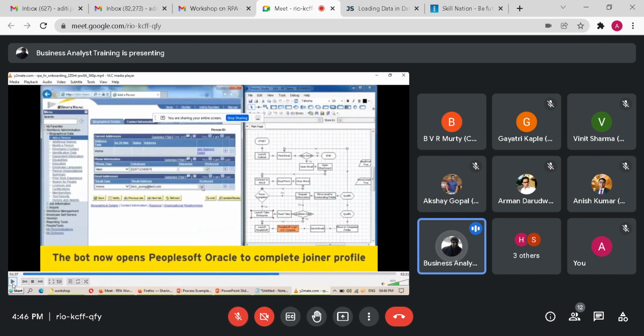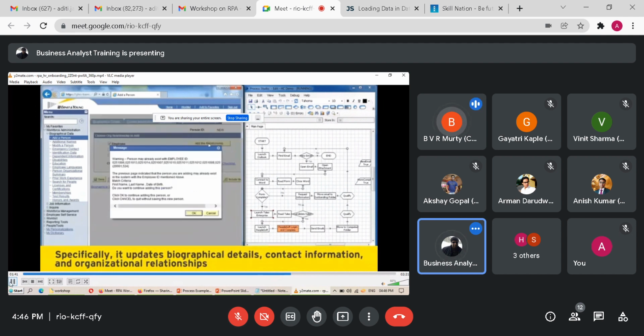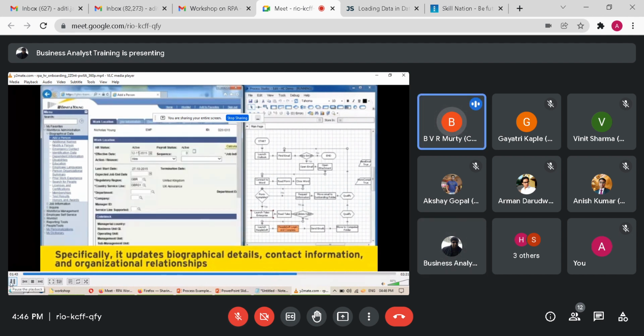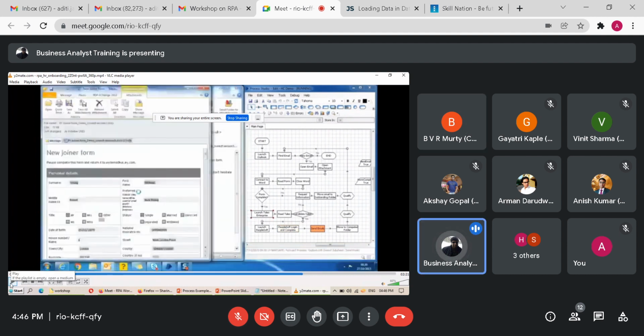For this whole thing, this video, if you look at, is 1 minute 37 seconds. So it's about a 2 minutes 21 seconds video. In actuality, the bot completes all this in 30 seconds. Fantastic. That means you can replace so many human beings. Yes. So all RPA projects by nature are FTE reduction projects only. FTE stands for full-time employees.